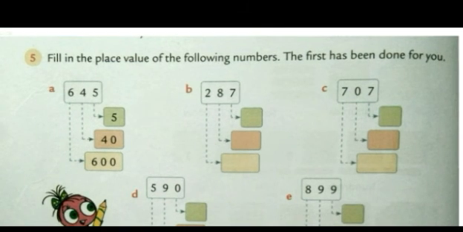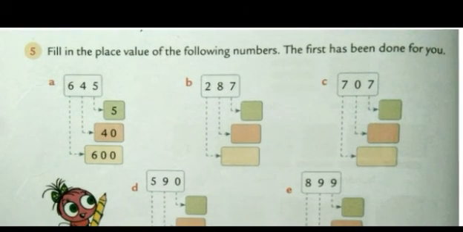Okay, so first one is already done. We'll start from number 2. What is the number given to us? 287. We have to write the place value of the number. So, first we will start from the ones. This is the ones, this is the tens, and this is the 100. So, the place value of 7 in 287 will be 7.